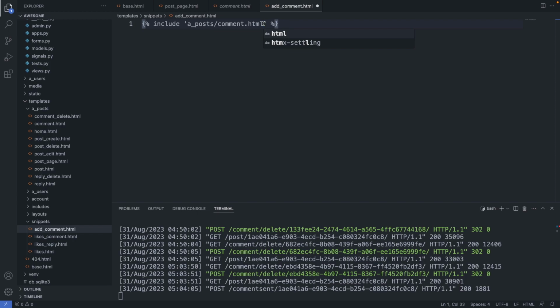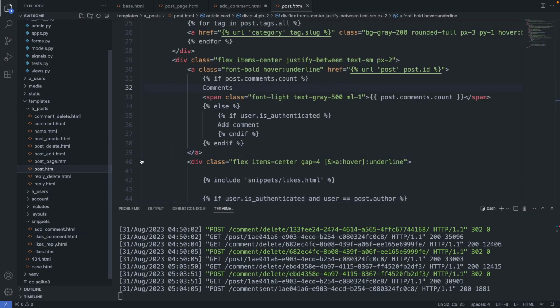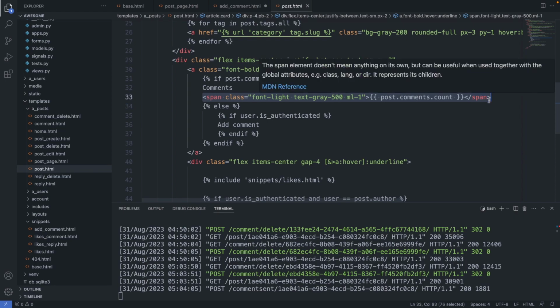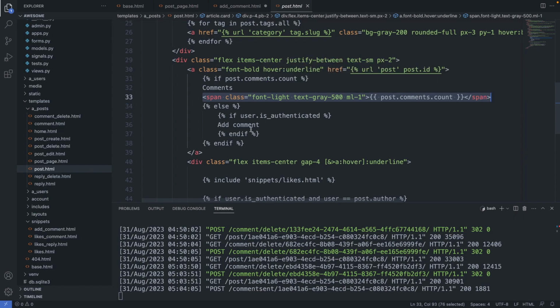So first let's identify the element we would like to update and give it a unique ID. So the count element we would like to update is in our post.html file. So let's head over there. So here already we have the comments, and here we have the comments count. So it is this element we want to update. So now let's give this element a unique ID.